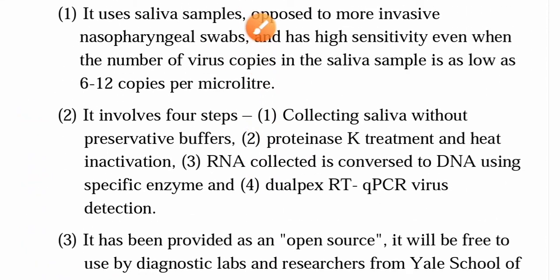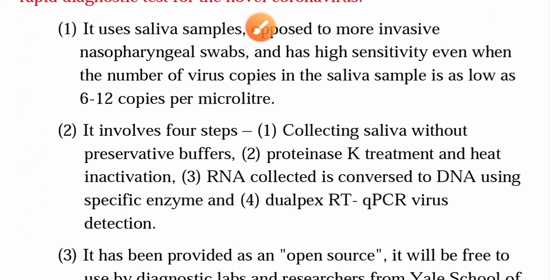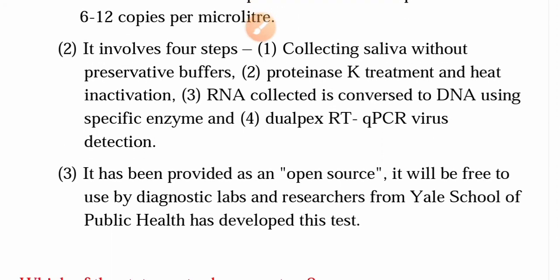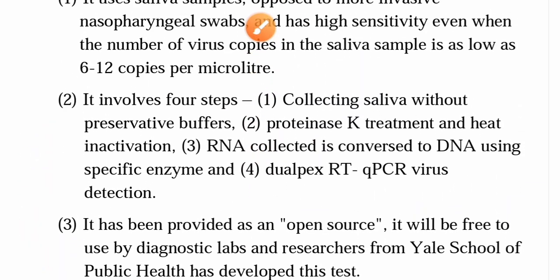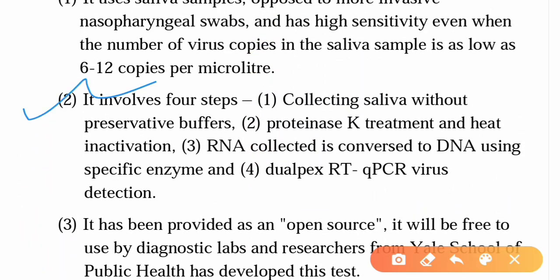You can pause the video here and reread the statements listed here. The correct answer for this question is option C, 1 and 3 only. The second statement is false because it doesn't involve 4 steps; rather, it involves only 3 steps. The third step, that RNA collected is converted to DNA using a specific enzyme, is incorrect.